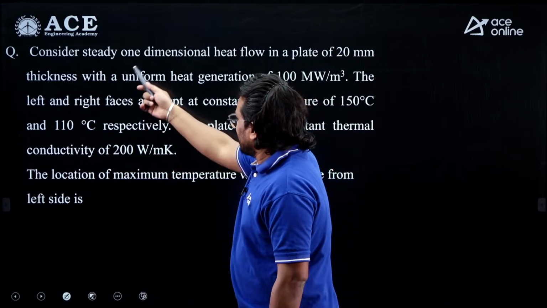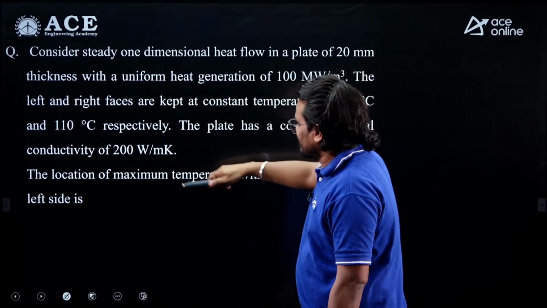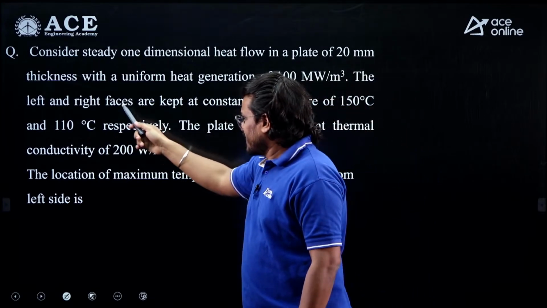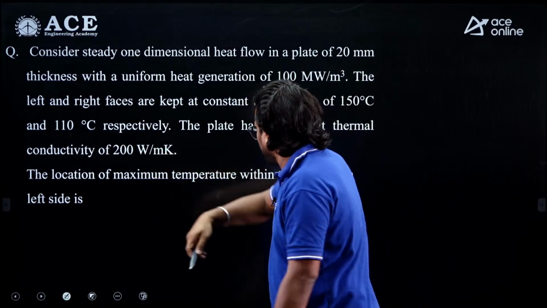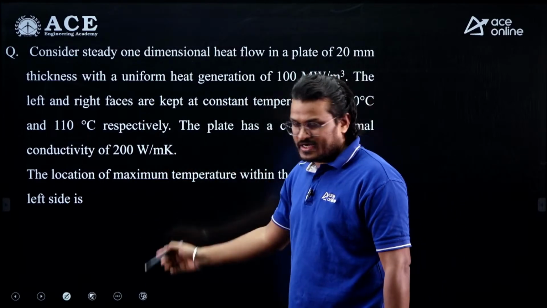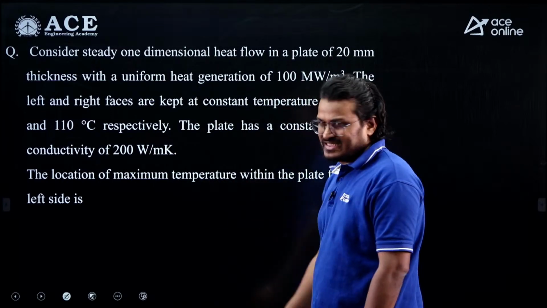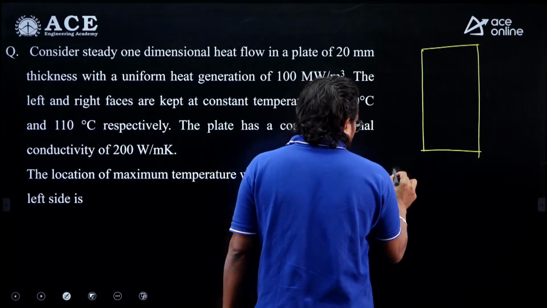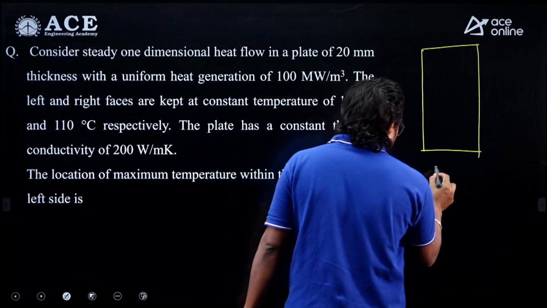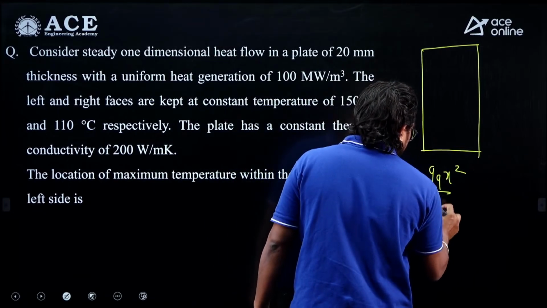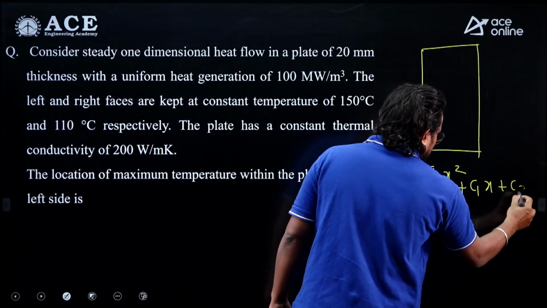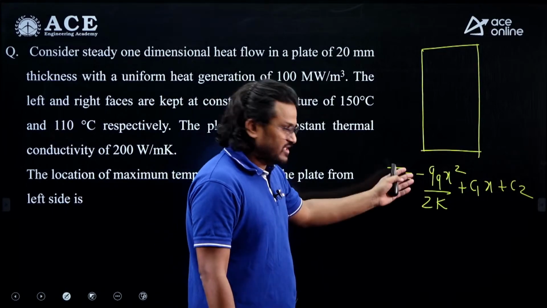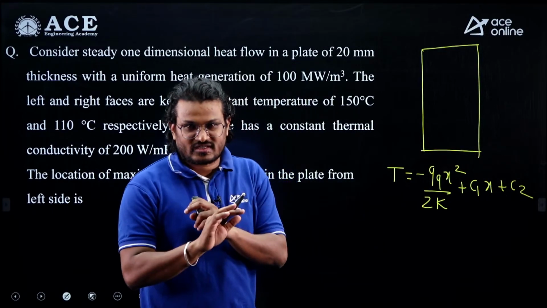Next, consider steady one dimensional heat flow in a plate of 20 mm thickness with a uniform heat generation of 100 watt per meter cube. The left and right faces are kept at 150 and 110. The plate has a constant thermal conductivity 200. The location of maximum temperature, it is the same as GATE 2007, where this is the plate, right? So if you use the Cartesian coordinate system, you will get this equation: T = minus Qg x square by 2k plus C1x plus C2. If you integrate 2 times, you will get this expression, and just differentiate and equate to 0. Your answer is done.